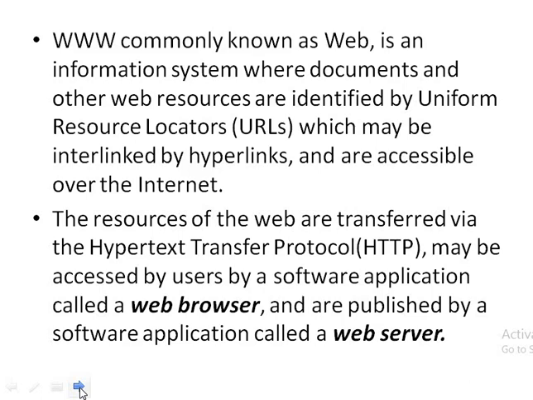So simply we can say WWW is a collection of web documents or web pages. And each of these web pages will be identified by using a unique address known as Uniform Resource Locators, or in short URLs.